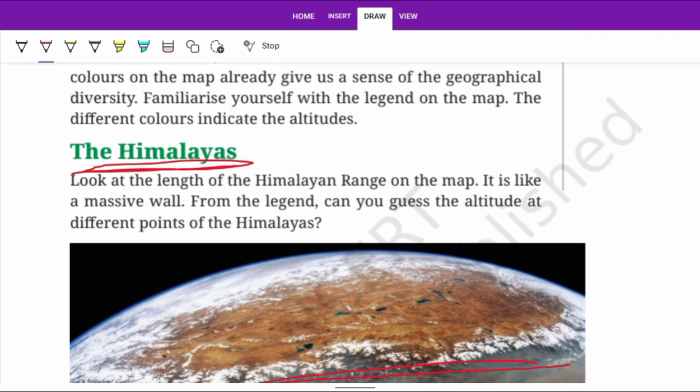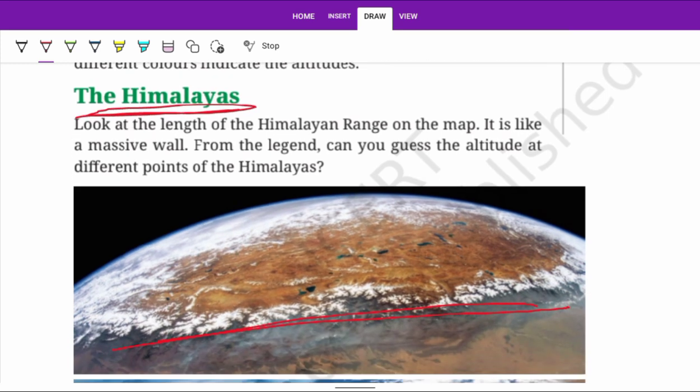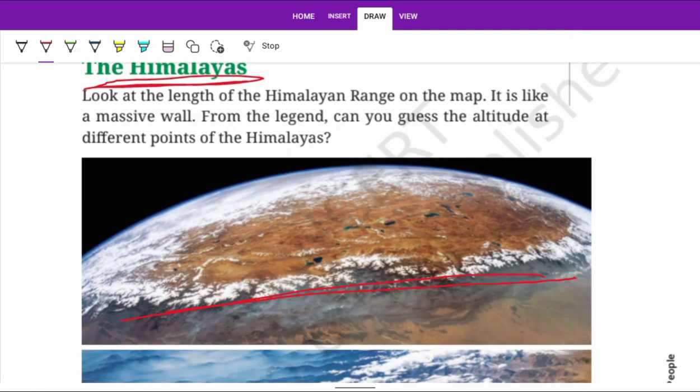It is also the world's highest range, because Mount Everest, the highest mountain on Earth's surface, is situated in the Himalaya. Look at the length of the Himalaya range on the map. It's like a massive wall. Actually, it works like a wall to protect India.